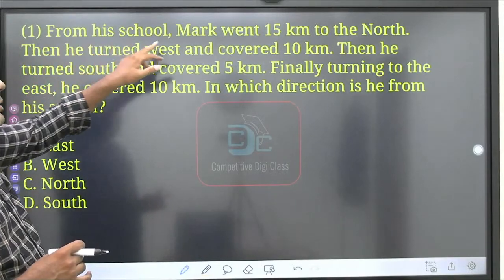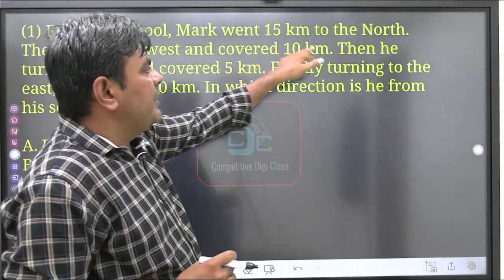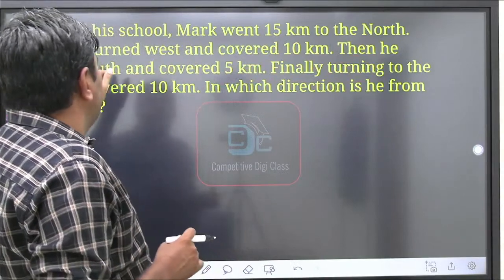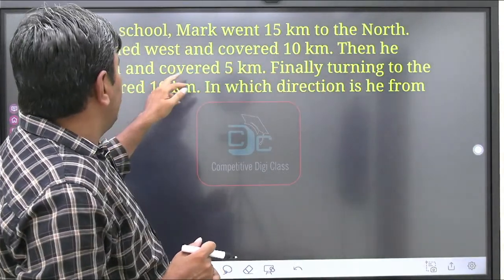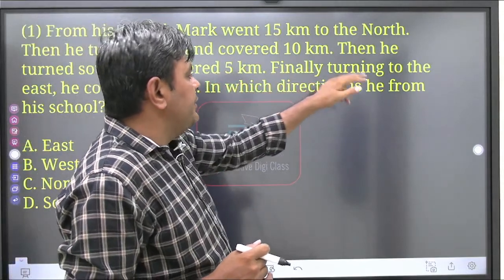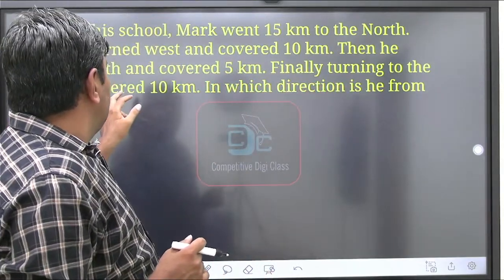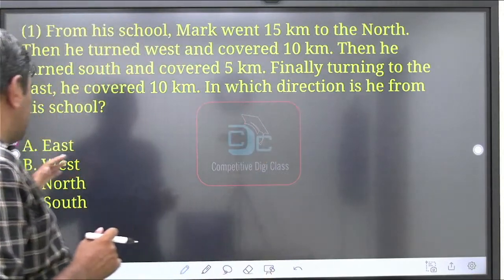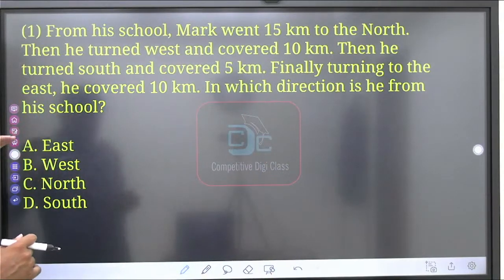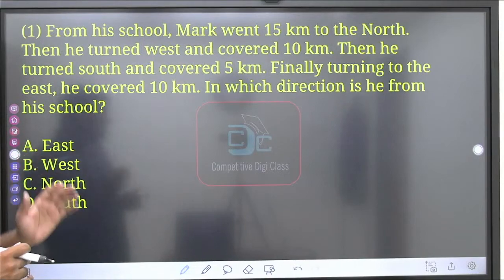From his school, Mark went 15 km to north, then he turned west and covered 10 km, then he turned south and covered 5 km, finally turning to the east. He covered 10 km. In which direction is he from the school? Four options are given here: east, west, north, and south. So how to draw?